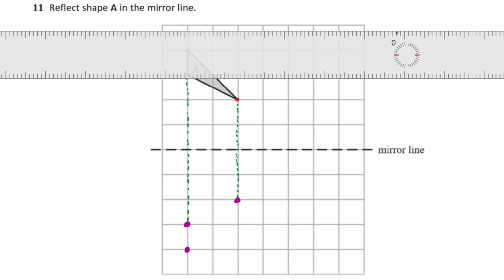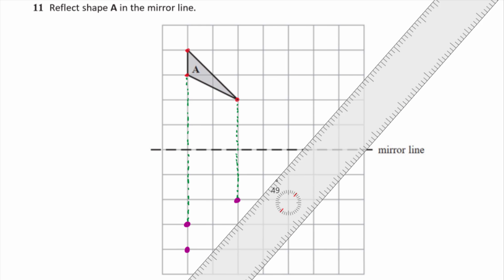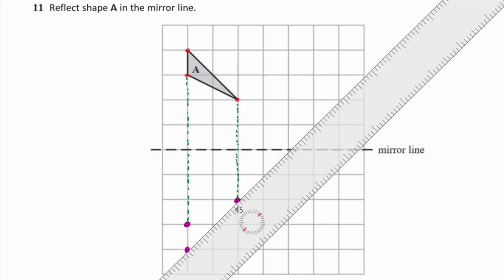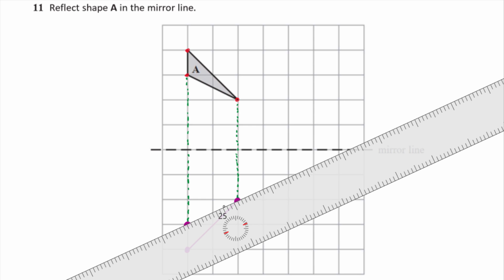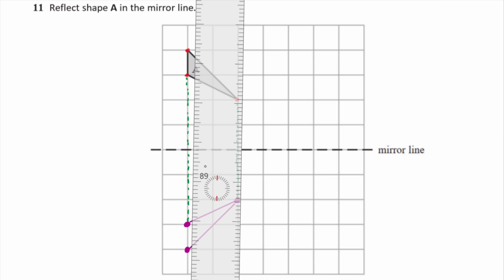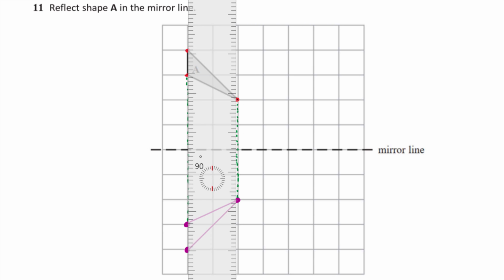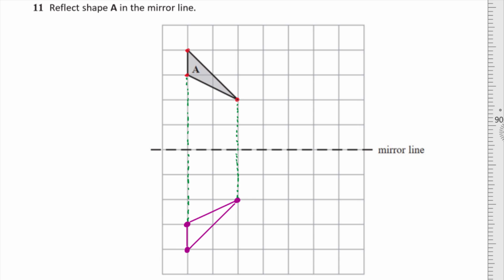Once you've reflected all the vertices, then you can join them up with your ruler to create the actual lines of the shape. It's much easier to do that than trying to reflect the lines. If you try and reflect the lines, you're going to go wrong. We normally label images of things with the same letter but with a little dash like that. So the image of A is A dashed.